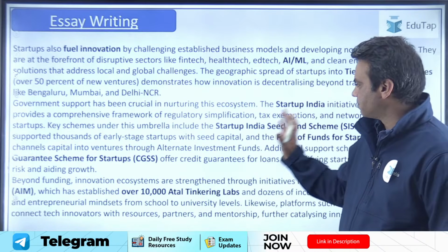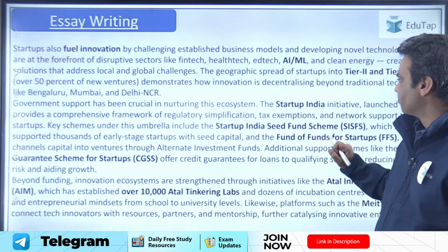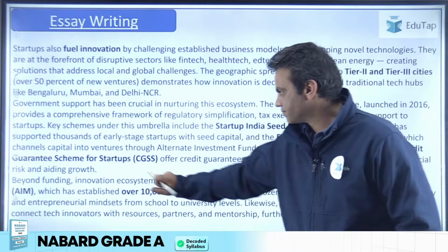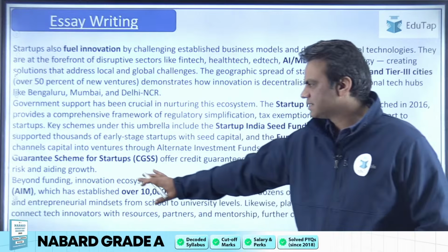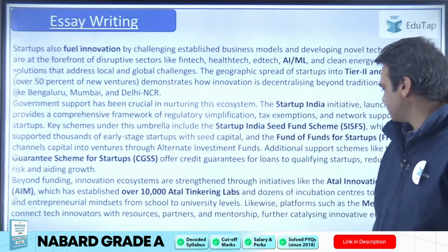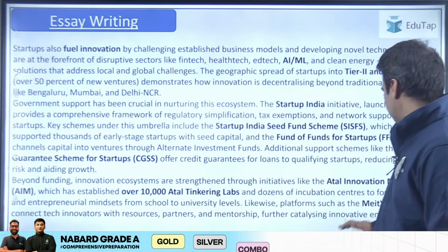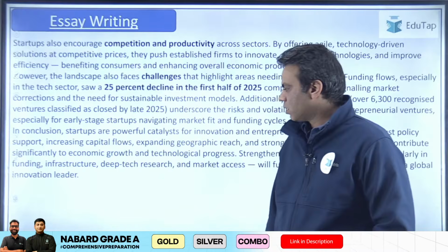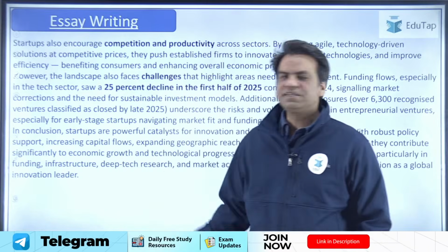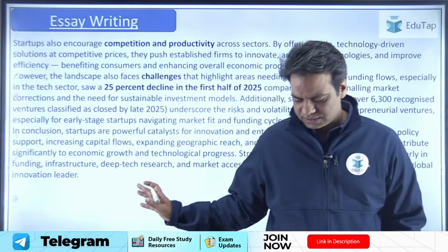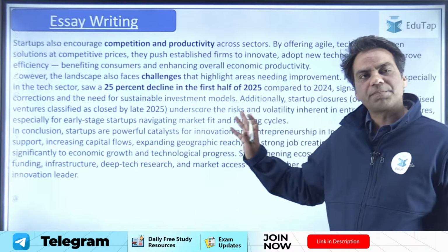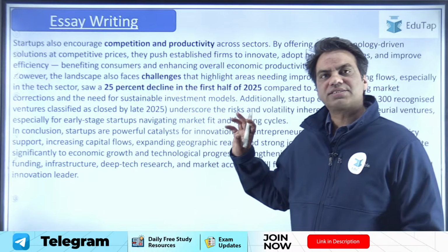You could have given examples like the Startup India Seed Fund Scheme, and then the Fund of Funds for Startups, FFS. Then your Credit Guarantee Scheme for Startups, CGSS. Now, you could have mentioned Atal Tinkering Labs and Atal Innovation Mission, Mighty Startup Hub. So all these schemes and all these challenges could be mentioned here, and then you could have given a decent conclusion for this. So you can read up the answers, and you can let us know which topic you chose, and which answer you wrote on.